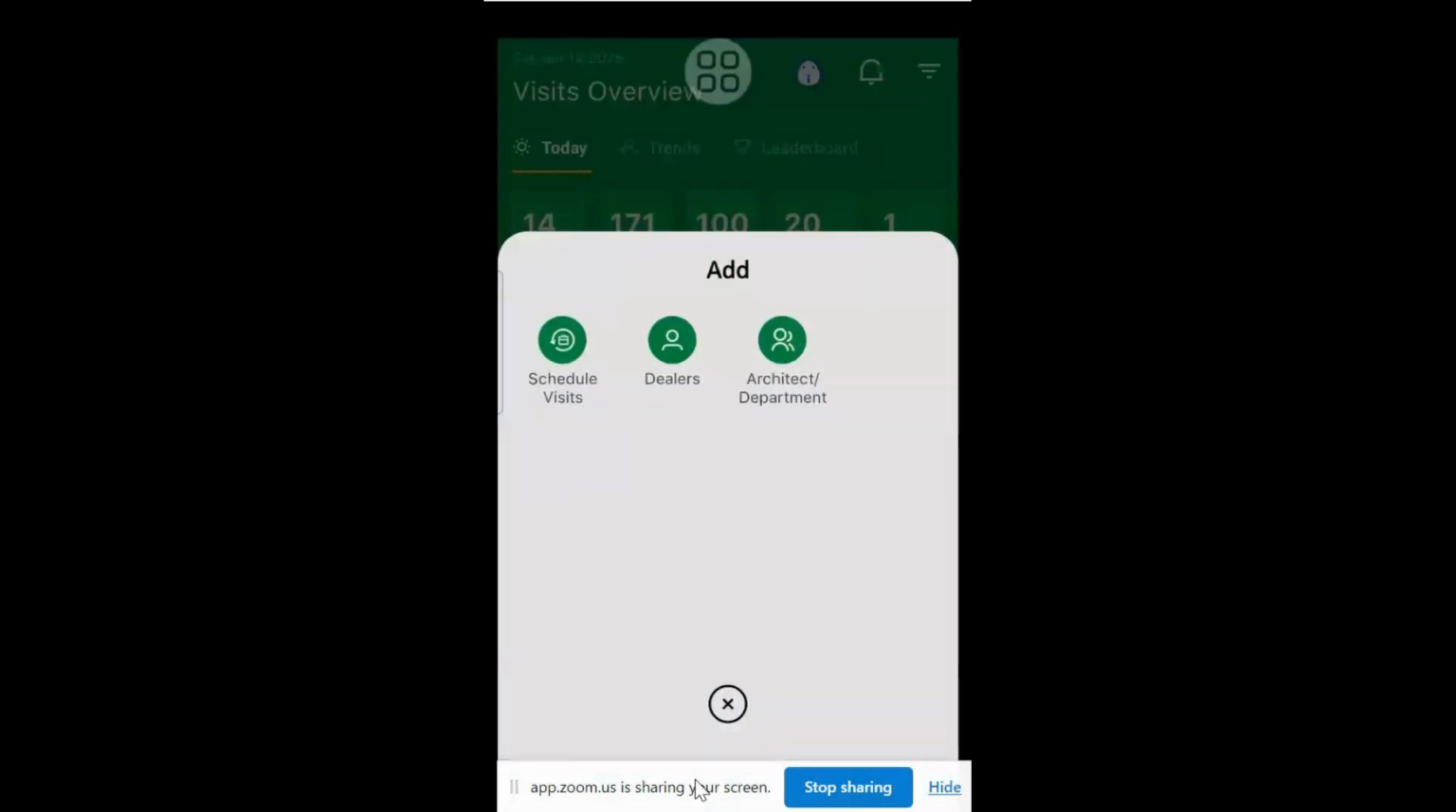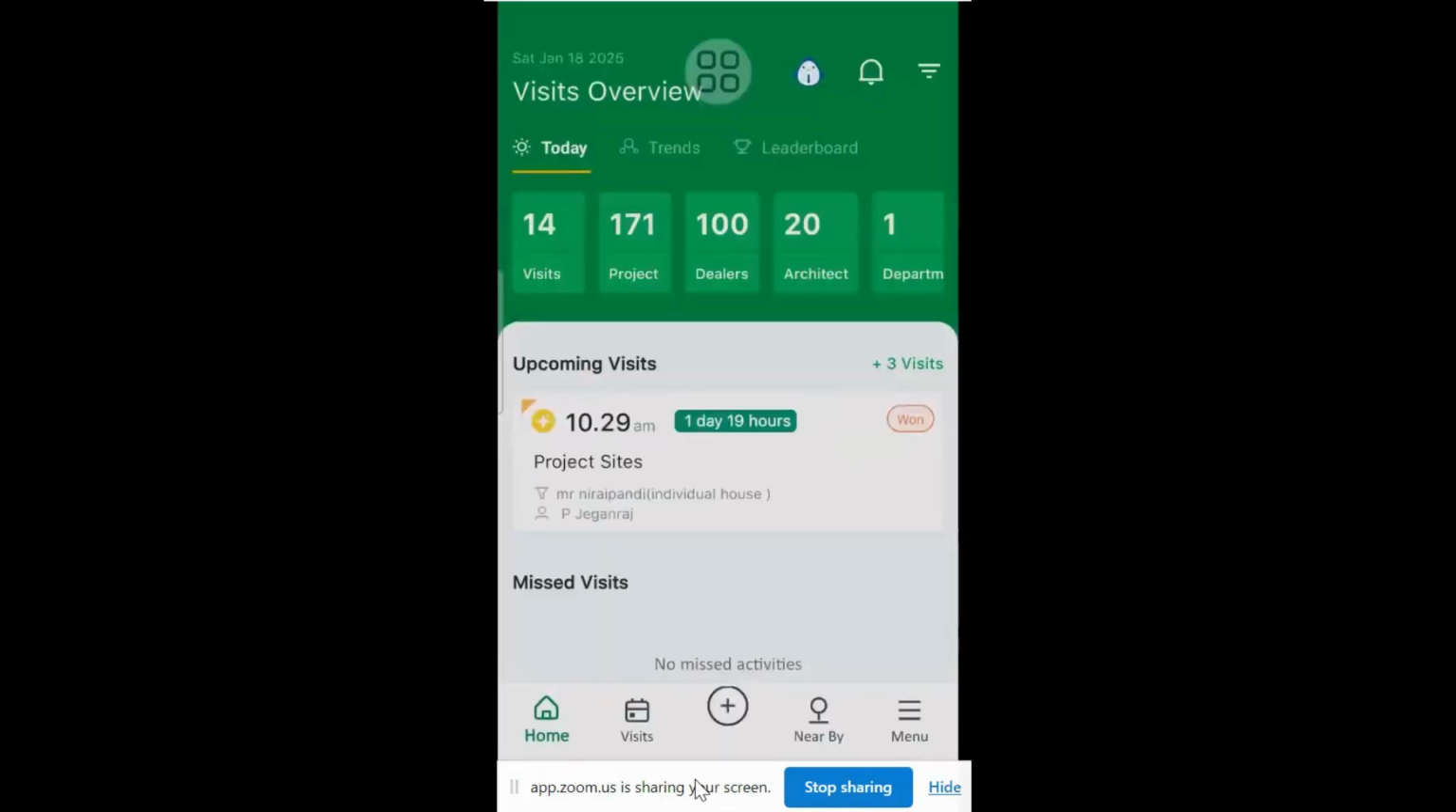Sir, I'll tell you. Even for contractors, the report will come again and it will show architect visit. Sir, the management has decided to come up with one more option apart from project, dealer, architect, and department. As others, we are going to provide this option where you can create entries. Number two, see here, there are 171 projects lying with one person, one executive.